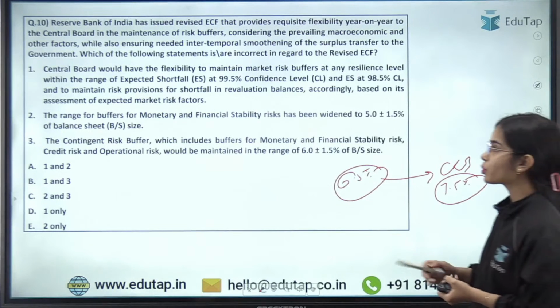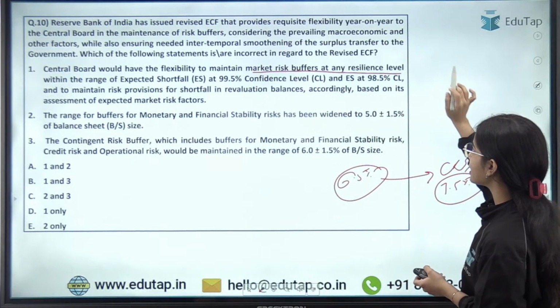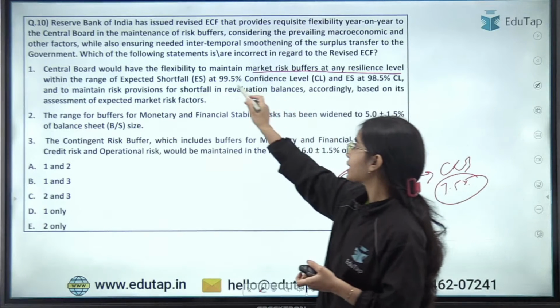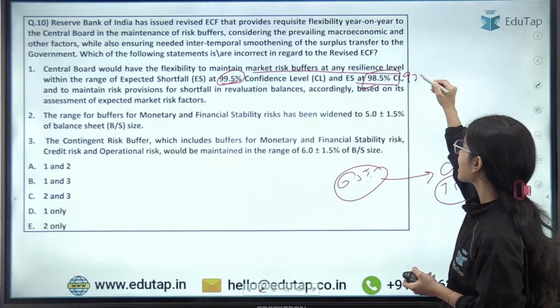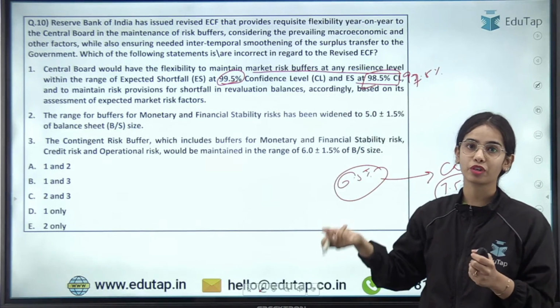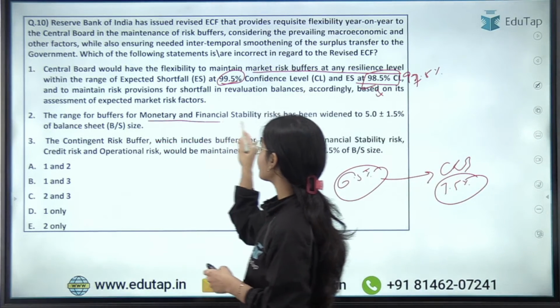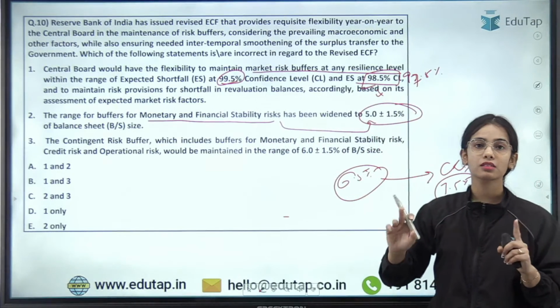So basically, the Central Board would have flexibility to maintain market risk buffers at any resilience level within the range of expected shortfall at 99.5% confidence level and 97.5%. There is 99.5% or there is 97.5%, not 98. The range for buffers for monetary and financial stability risk has been widened to 5.0% plus minus 1.5%.